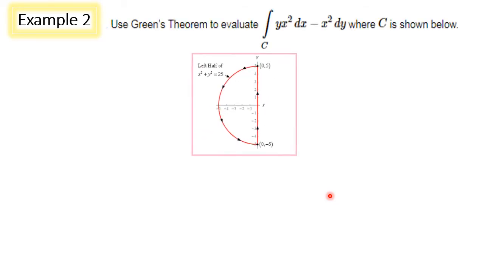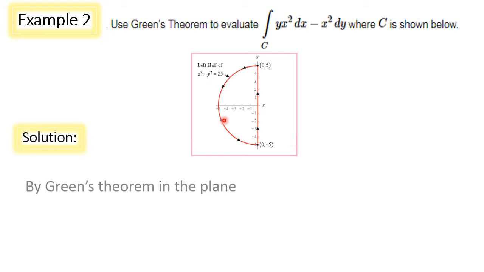Now we will see one more example for evaluating line integral using Green's theorem. Here the curve C is shown in this graph. The curve C is the closed curve, which is a combination of the semicircular arch x square plus y square equal to 25, the left half of the circle, and the line segment between 0, 5 to 0, minus 5. Green's theorem is applicable only when the path C is a closed path. Here the closed path is a piecewise smooth curve.